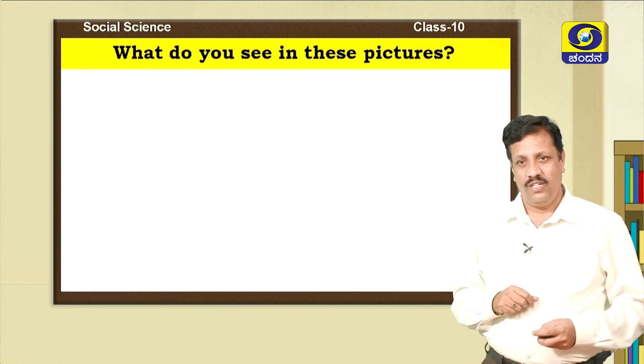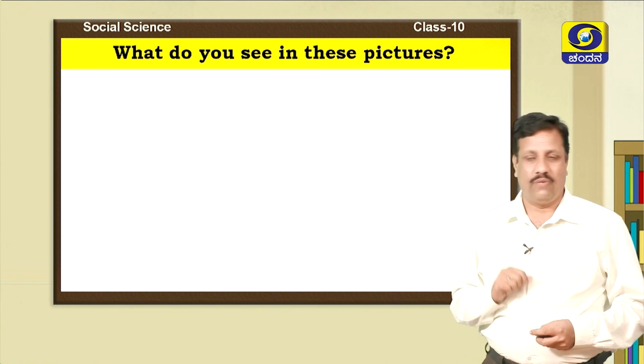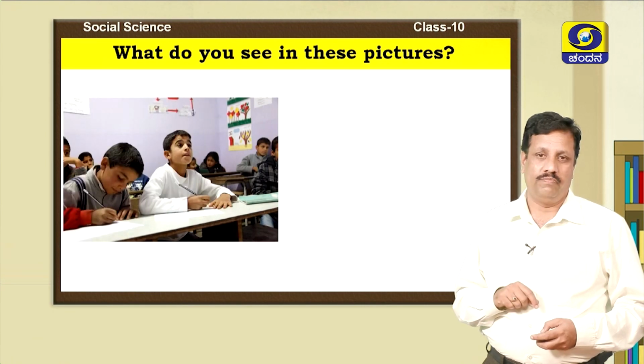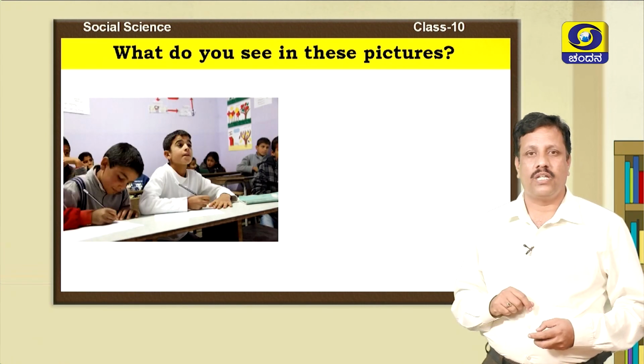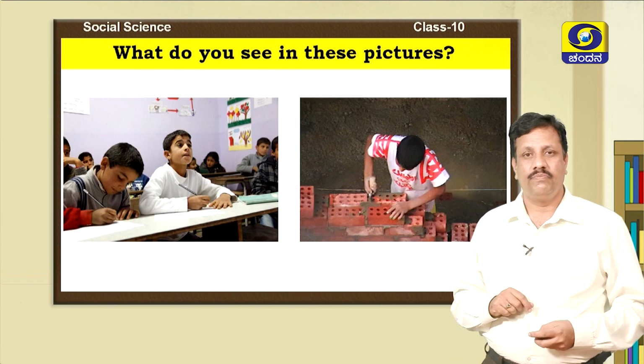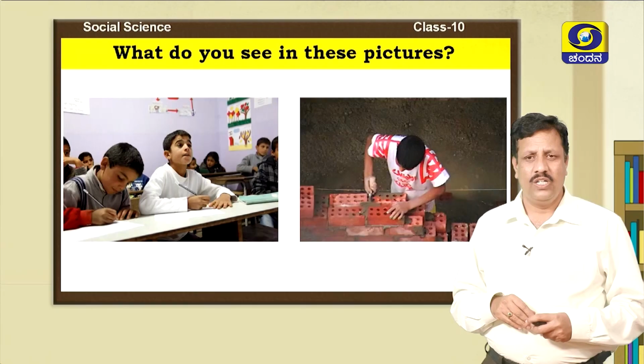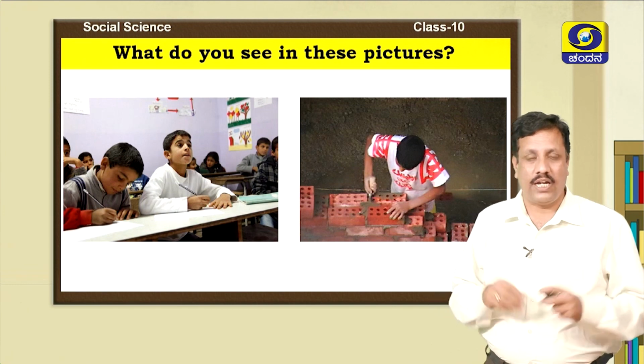Well, children, so far we studied about social inequality. Now, I am going to show you two more pictures. Now, you can see these pictures on the screen. What do these two pictures say? Yes, children, you are right. The first picture shows children learning in a classroom, whereas in the second picture you see a child working. So, these are the differences found in the society.